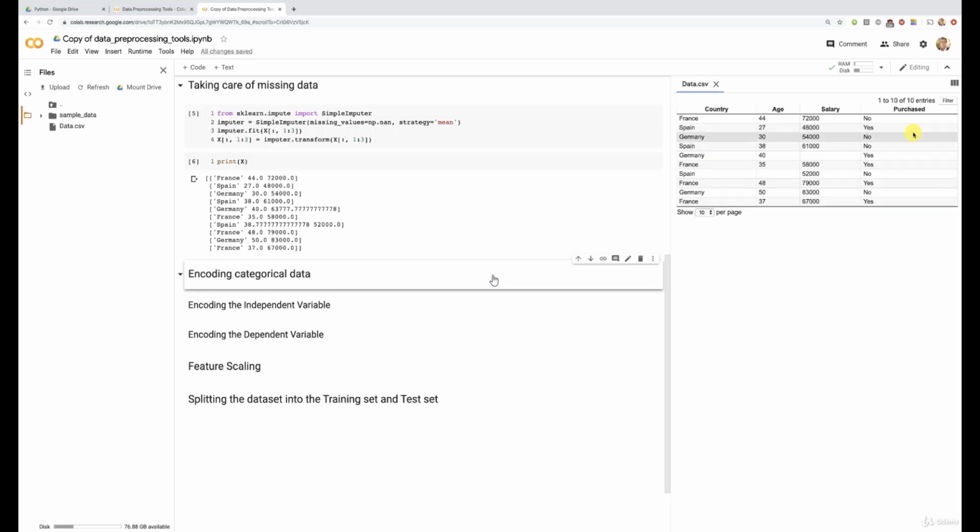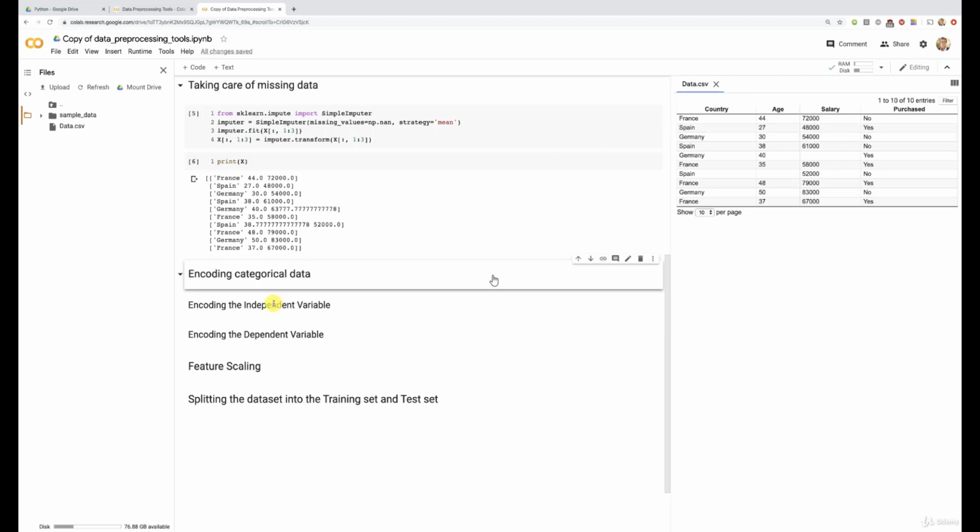And then remember that there is also this purchased column that has labels, non-numerical values with yes and no, and we will have to replace them by zeros and ones. That's totally fine for the dependent variable as long as it is a binary outcome. It will not compromise the future accuracy of the model if you just replace no and yes by 0 and 1. Okay, so I will teach you how to do these two things. And first, let's start by one-hot encoding the country column here.